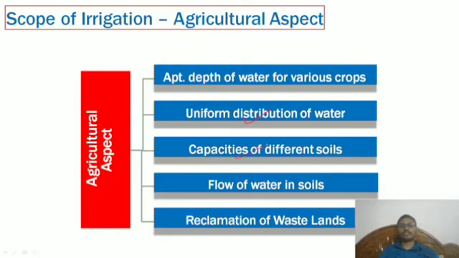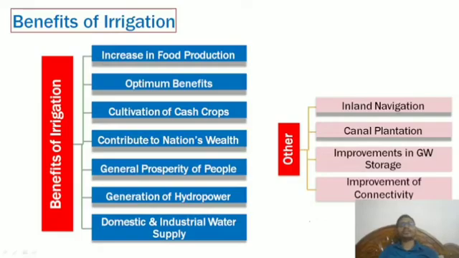Capacities of different soils are also very important. For instance, some soils will absorb less, some will absorb more, so depending on the soil, the crop will be decided. And flow of water in soils is also an important thing. Clay will behave in one direction, while gravel and sand will behave in another direction. Reclamation of wastelands.